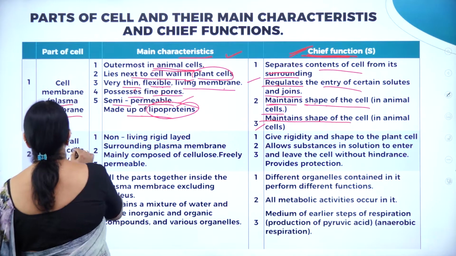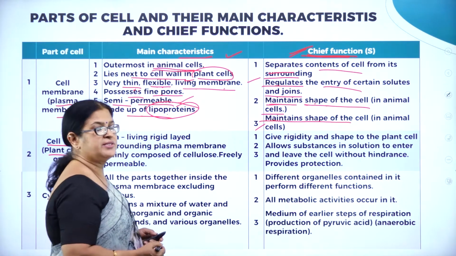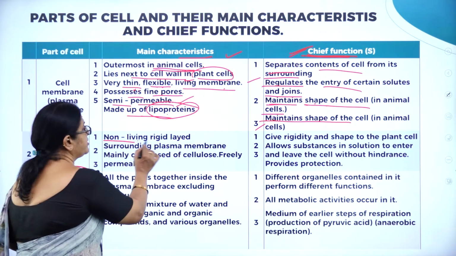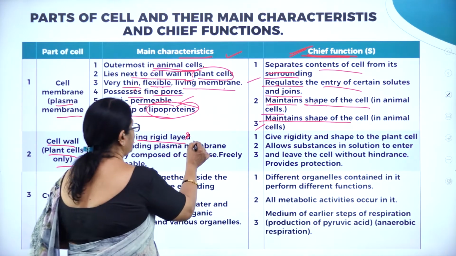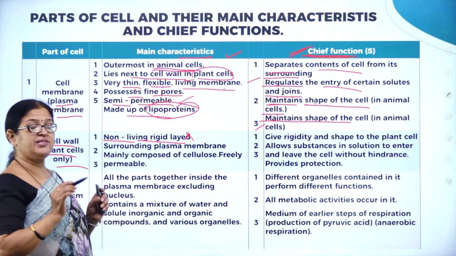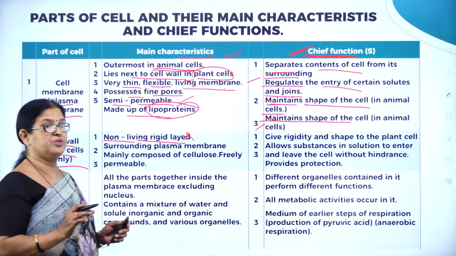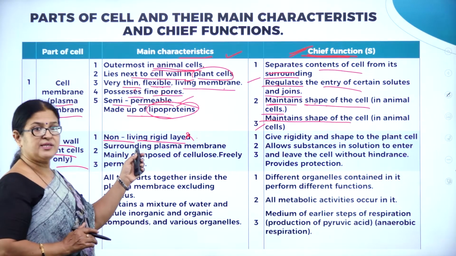Let's move on to the cell wall in plant cells. As we know, the cell wall is present only in plant cells. It is a non-living rigid layer, and the rigidity of the plant is mainly due to the presence of this rigid cell wall.